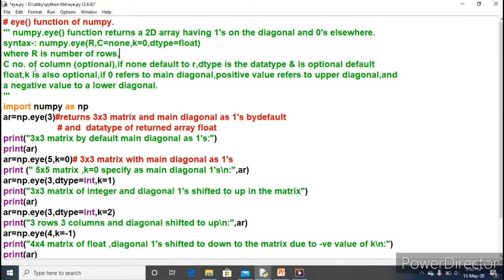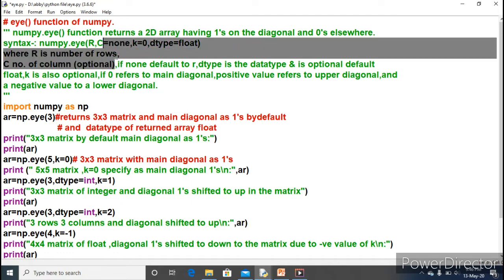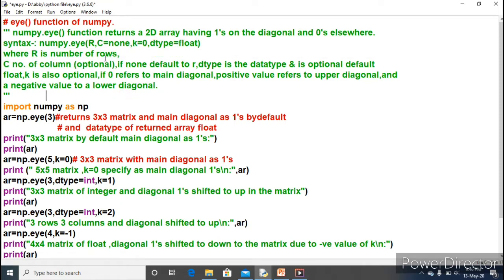The second argument c will be the number of columns and it is optional. You can skip it also. That means if you do not write the value of c, the column value, here it is mentioned as None. If you do not provide it, then it defaults to r.